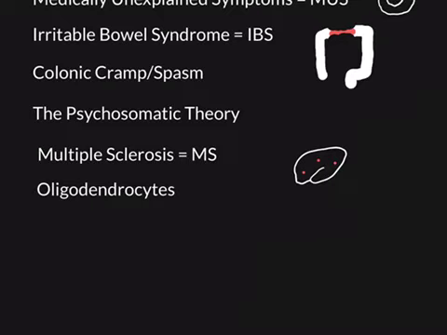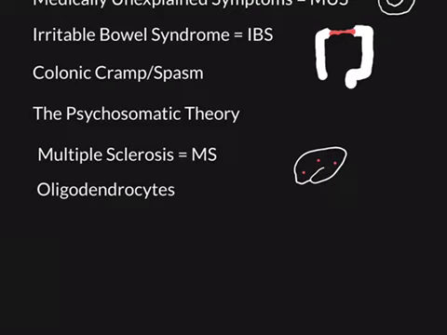The psychosomatic theory is that psychiatric conditions, which of course are also conditions of the brain, but far less well understood, not conditions that we can do a scan to diagnose. If you scan the brain of someone with depression or even schizophrenia, it looks pretty much the same as someone who doesn't have those conditions. The psychosomatic theory is that psychiatric conditions can also result in symptoms all over the body. After all, they are conditions of the brain. The brain controls the entire body, and therefore, just like neurological conditions can cause symptoms all over the body, psychiatric conditions can cause